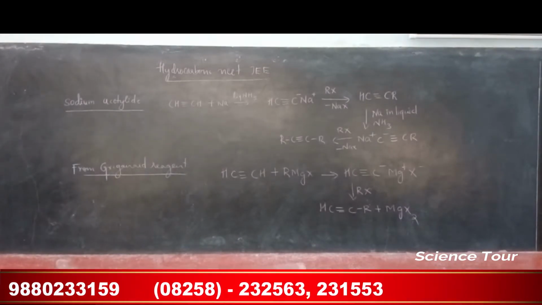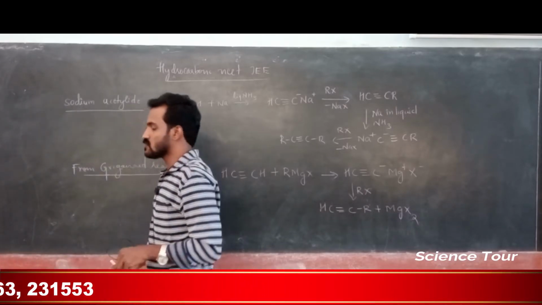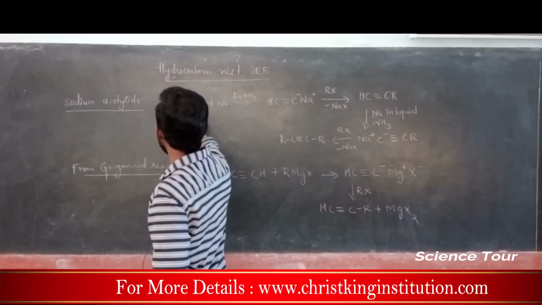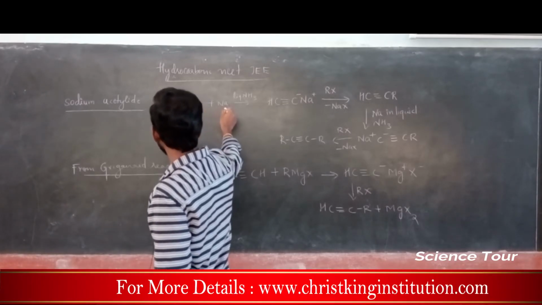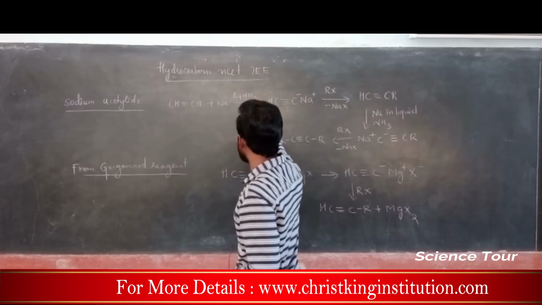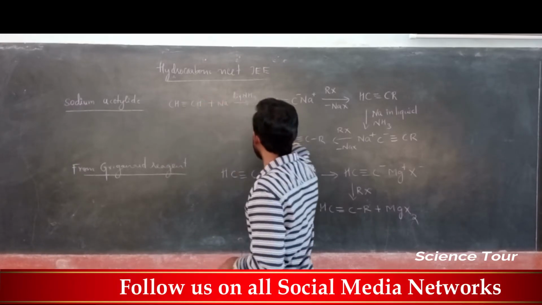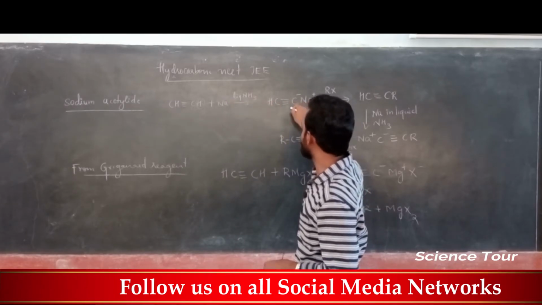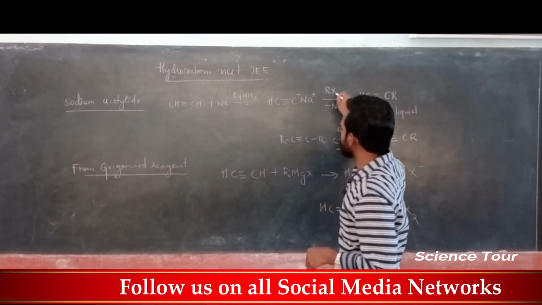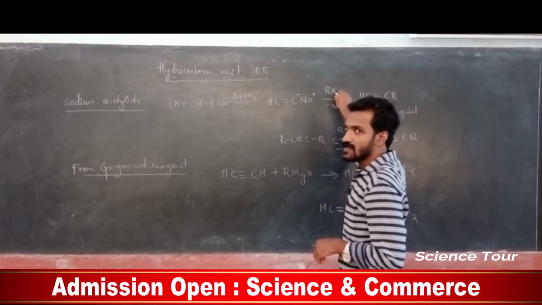My dear students, next is preparation from sodium acetylide. Sodium acetylide means this alkyne is treated with sodium in the presence of liquid ammonia, this H will be replaced by sodium, and it becomes the sodium salt of that alkyne, and again it is treated with the alkyl halide, RX.